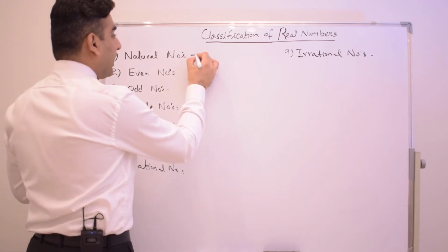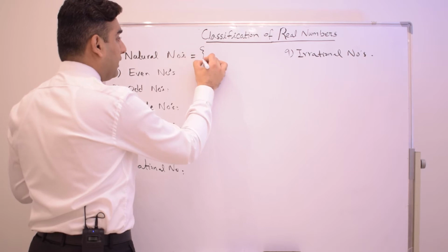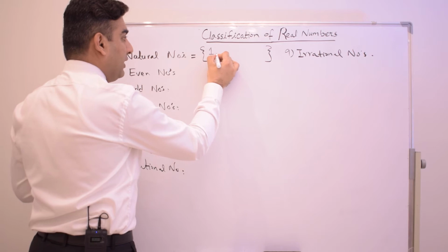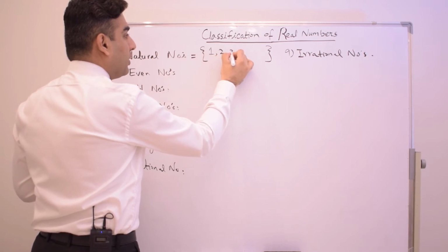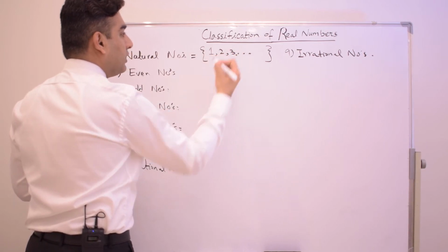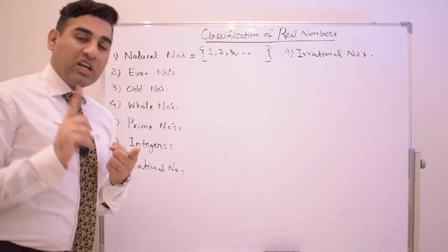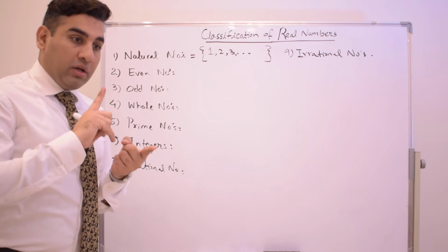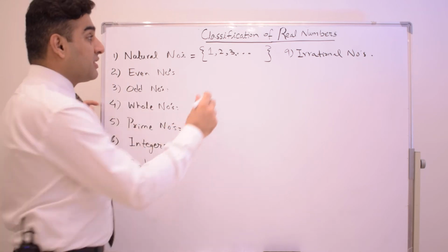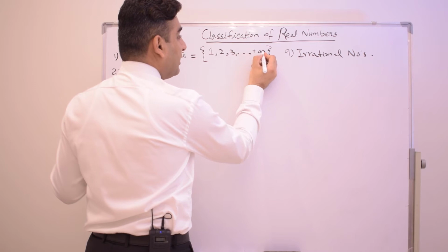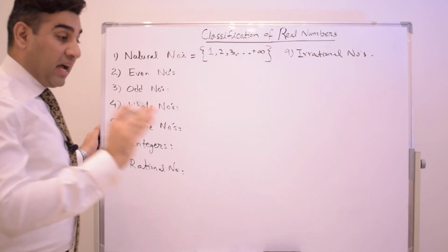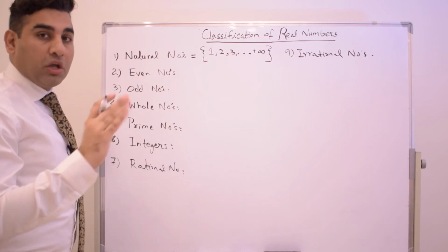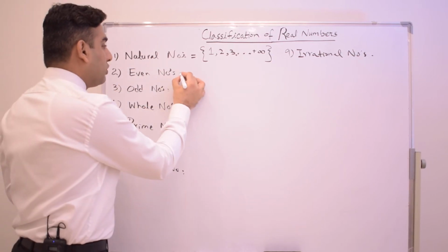My dear students, if I write the set of natural numbers, it will start with 1 and continue like this: 1, 2, 3. Natural numbers always start with 1 and keep going until positive infinity. It means all positive numbers, but not decimals, please. Only whole numbers starting from 1. Alright guys, now let's go towards the even numbers.